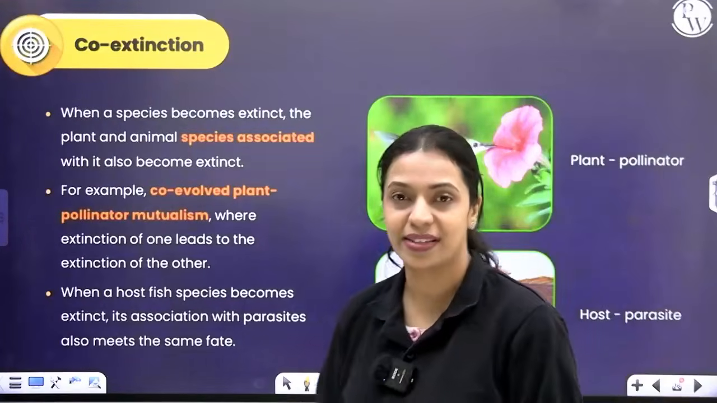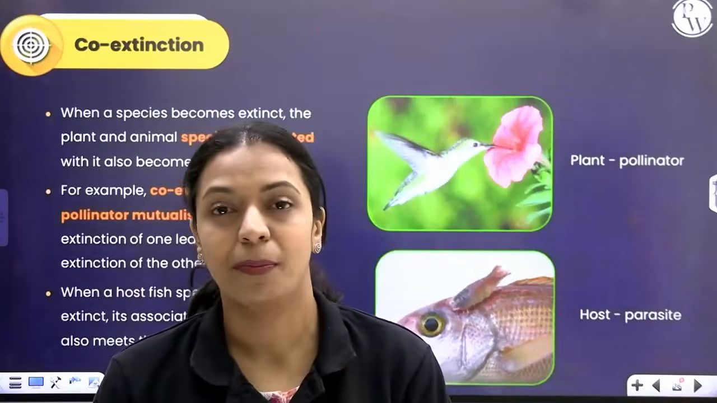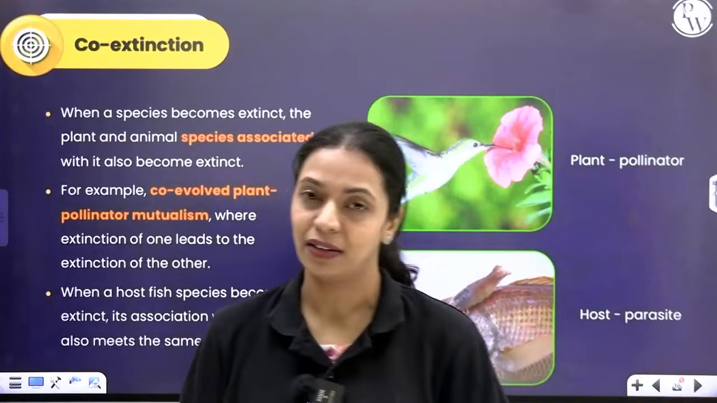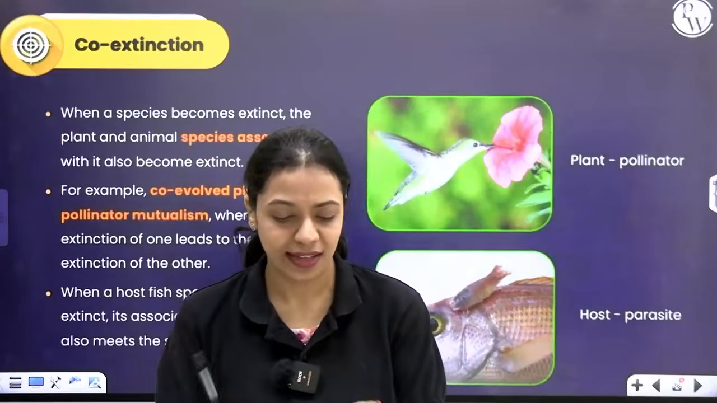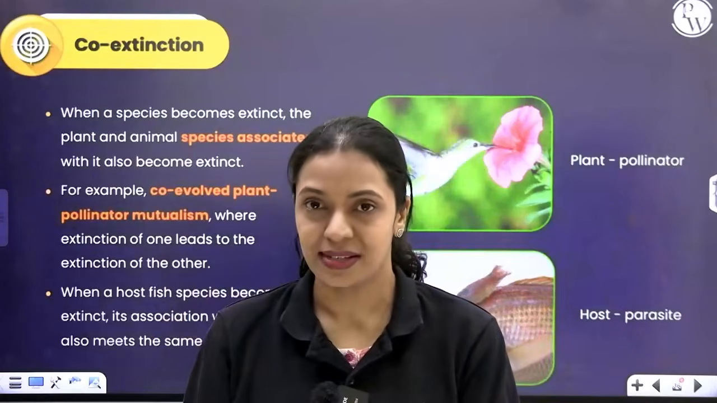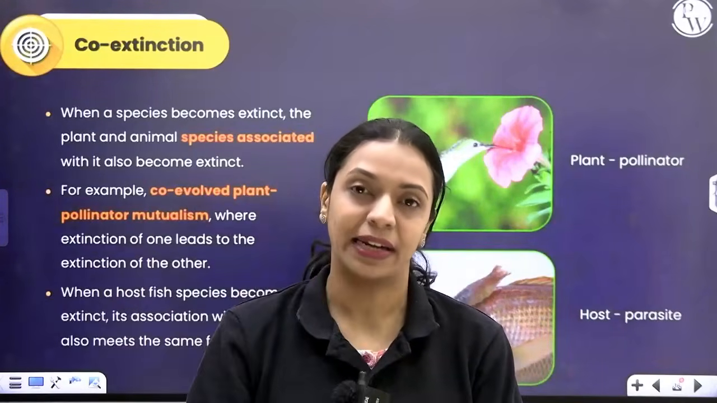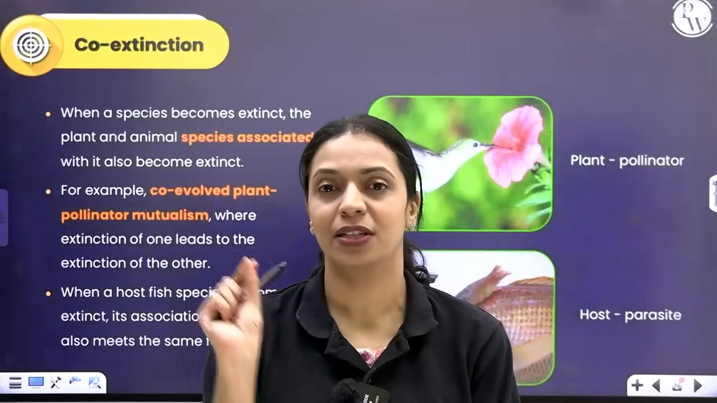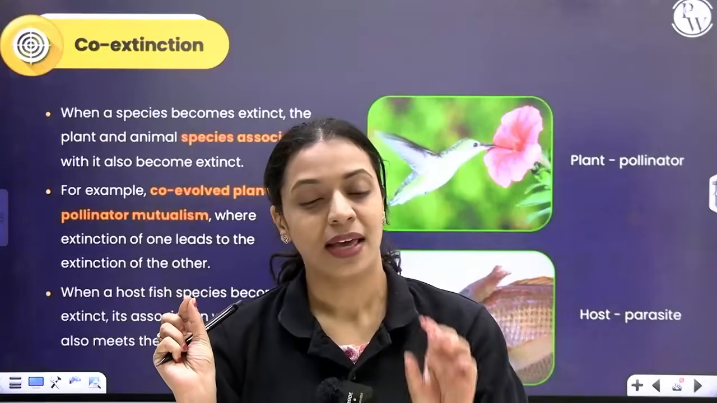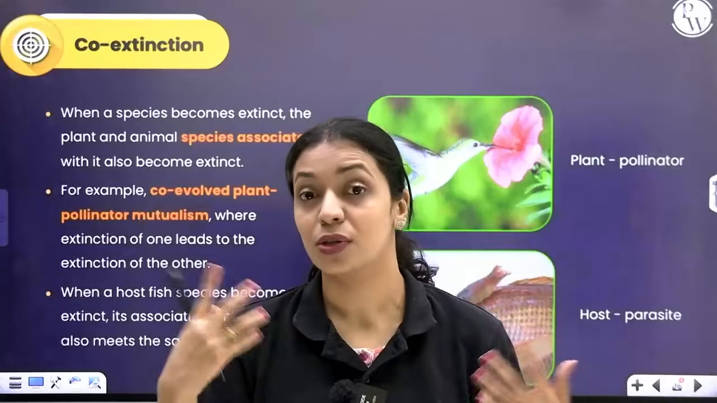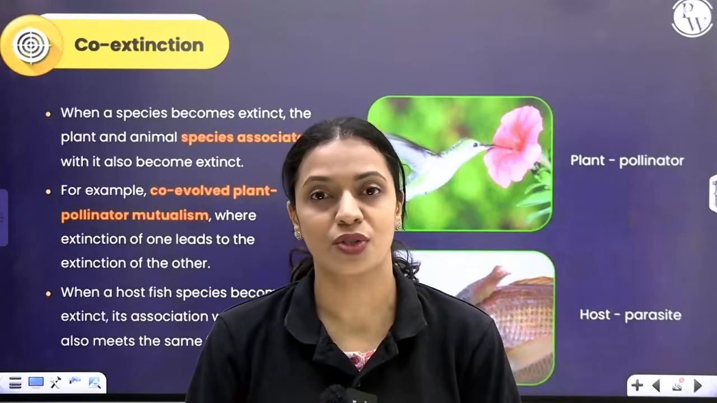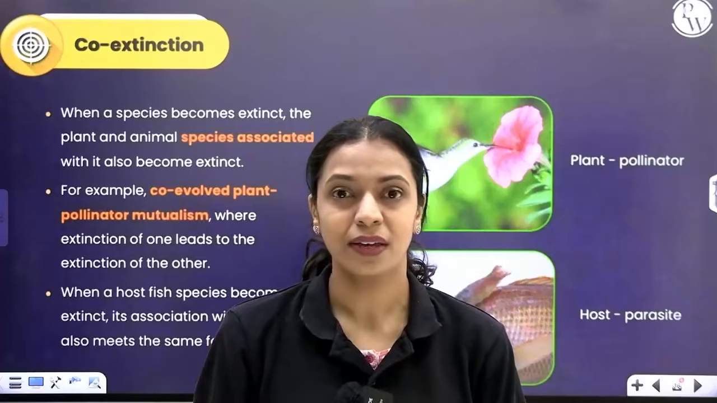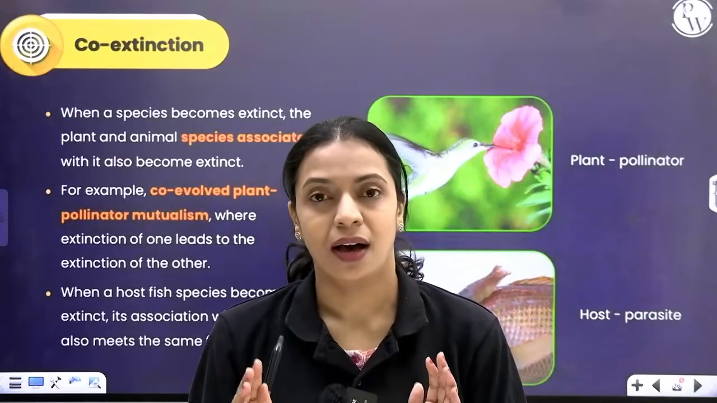Last point is co-extinction. When two species are dependent on each other in an obligate manner, then if one of them goes extinct, the other one also is bound to go extinct. Let's say there's one animal. On this animal, there is a parasite that is obligately associated. If not for this animal, this parasite cannot survive at all. If this animal goes extinct, this parasite also could go extinct. Let's say two organisms are dependent on each other mutually.